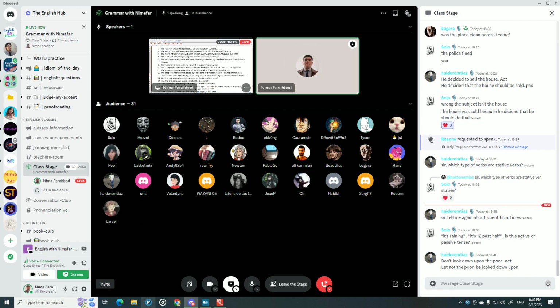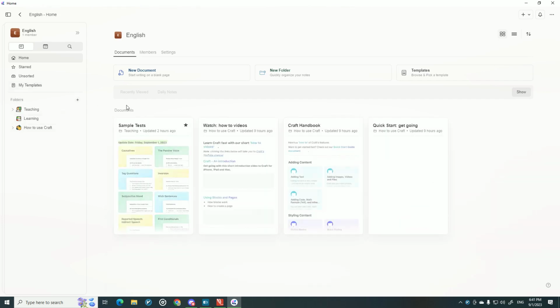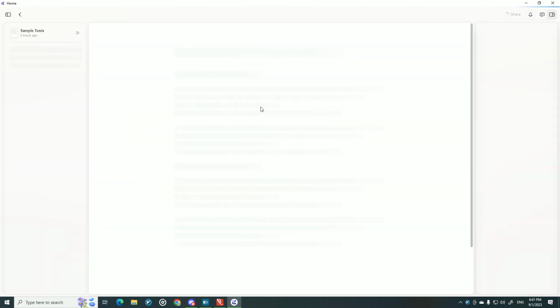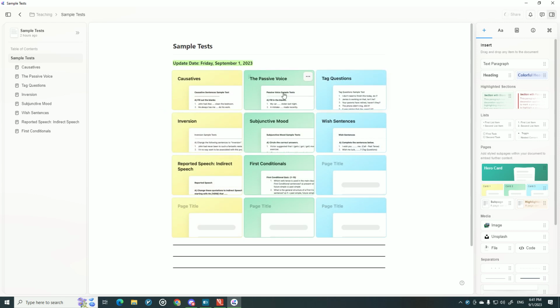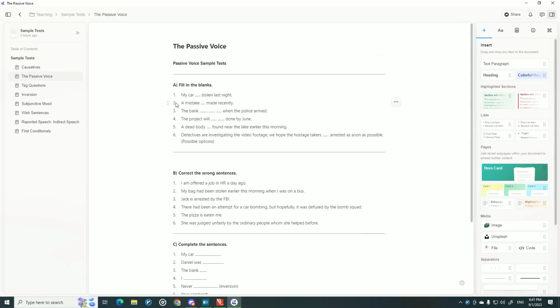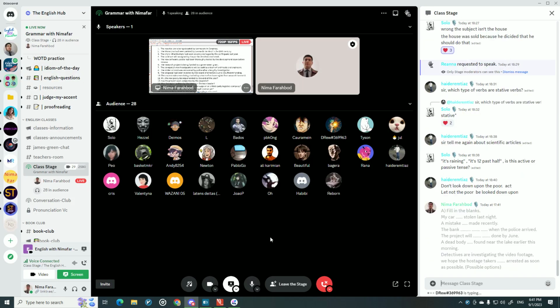But now, let me send the examples together. We will do them together. Let me go to my question bank here. The passive voice. Okay, I will send part by part. It has 3 parts. Let's start. Okay, please start. Please be interactive and just do them together.